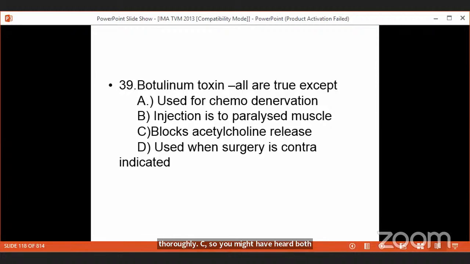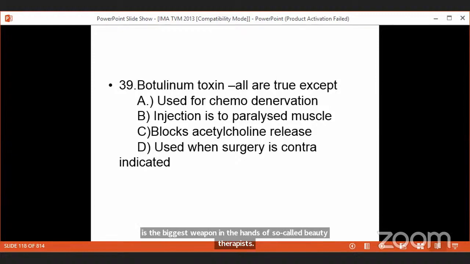Okay. Botulinum toxin. So this is a magic drug actually. All are true except... This is a drug which probably makes our stars. Many of our stars are coming in the advertisement of many of our products. They are in their 70s, 80s and all, with wrinkle-free face and wrinkle-free neck. The magic drug is botulinum toxin. This is the biggest weapon in the hands of so-called beauty therapists. Okay, so botulinum toxin, all are true